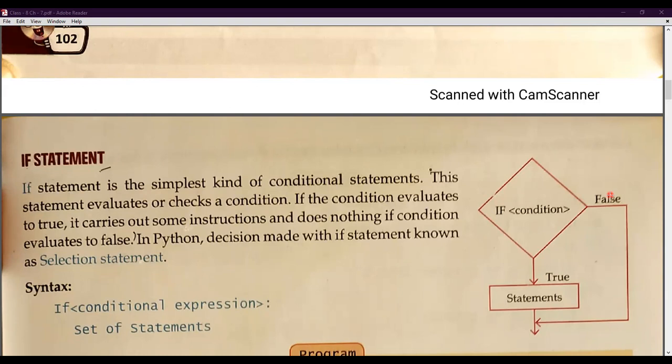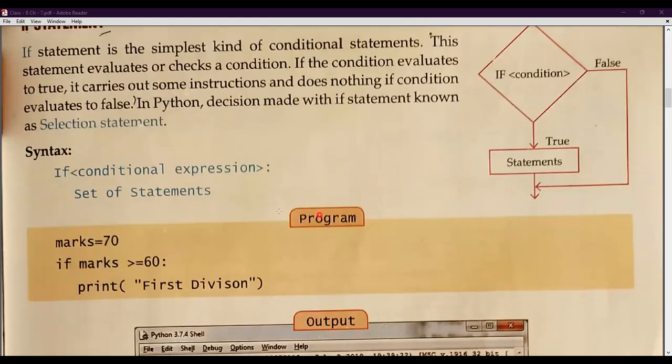So here is the syntax. You have to just write if. Then you will find the conditional expression in which you will give the conditions, and then it will be followed by a set of statements. Now we will discuss this if statement with the help of a program.